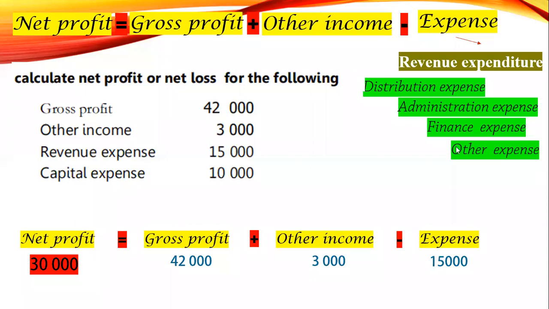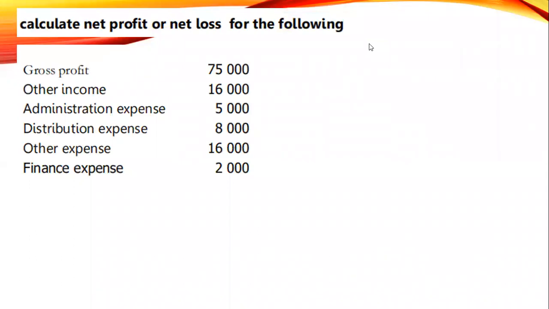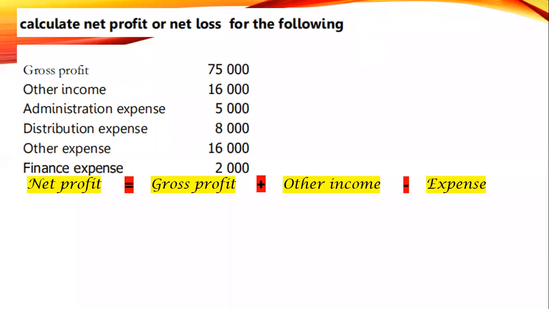So let's move to another question, my dear students. For this question, tell me the answer. Send me the answer immediately. Let's see the answer now. Net profit equals gross profit plus other income minus expense. So your gross profit 75,000, other income 16,000.